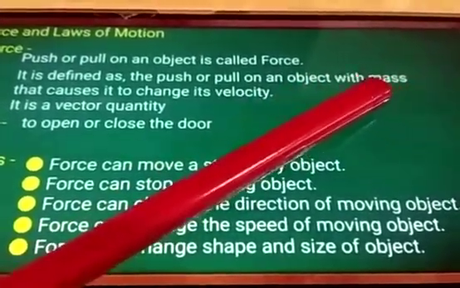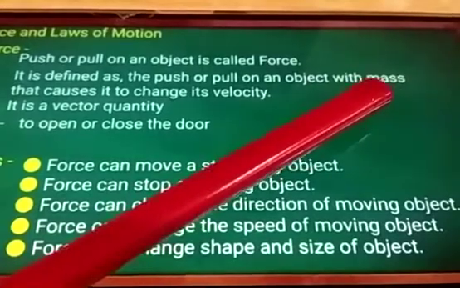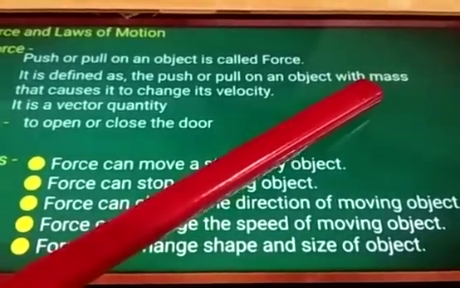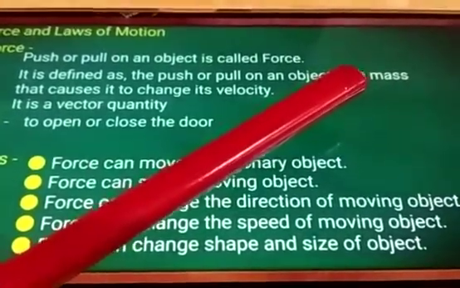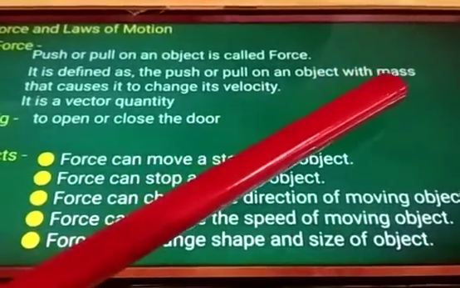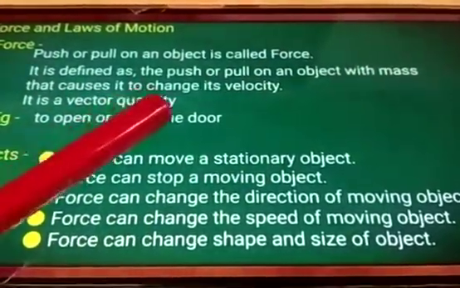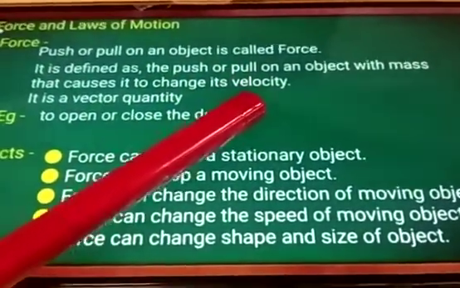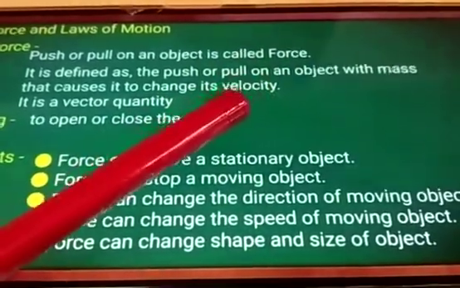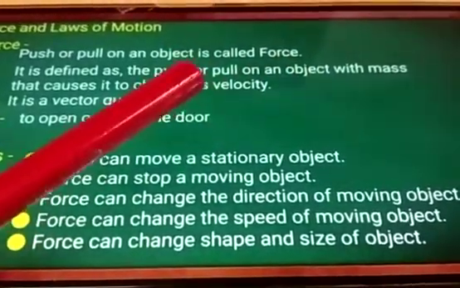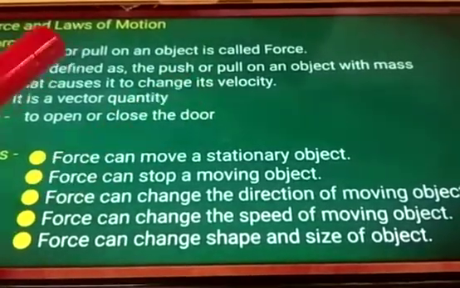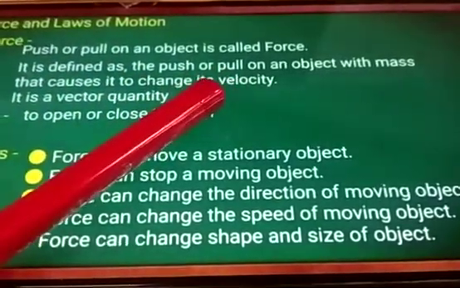That is nothing but the mass. Mass is nothing but the weight the door carries. That causes it to change its velocity. It means we have to apply the proper force, that causes it to change its velocity.